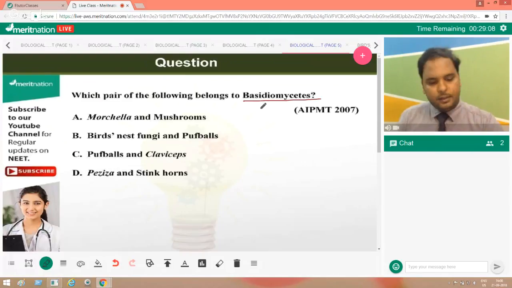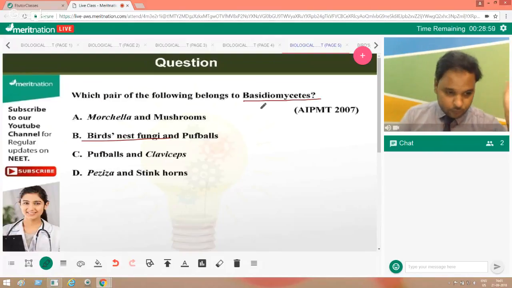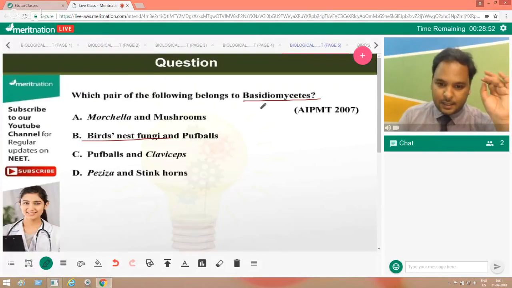So first of all, these are common names, but bird's nest fungi belong to the group Basidiomycetes. All of you are saying A. All right.